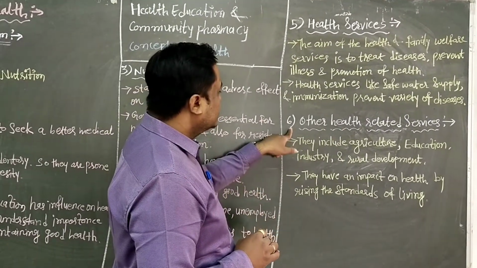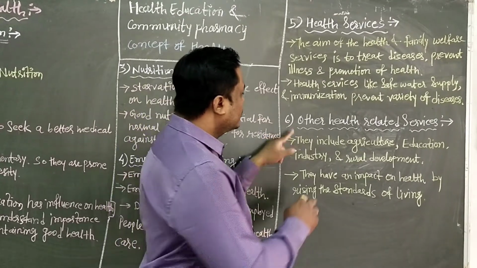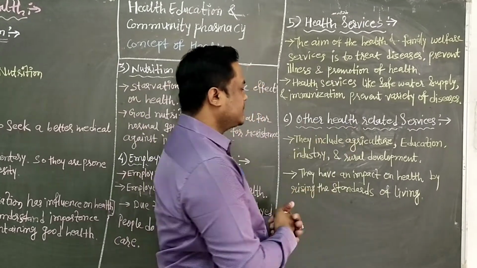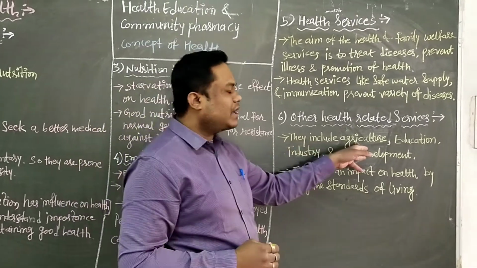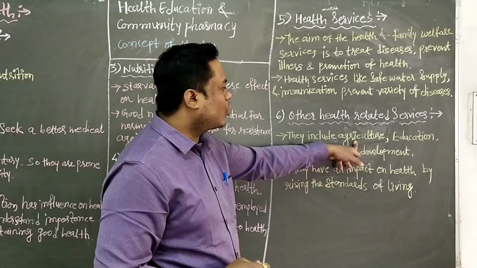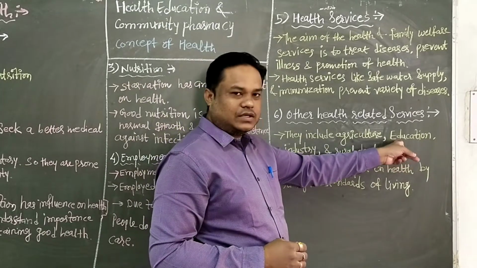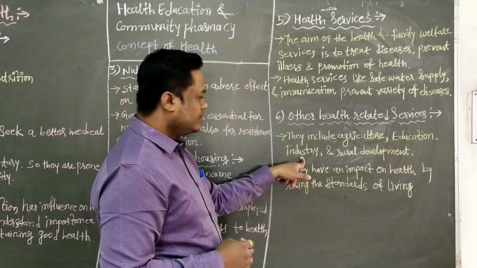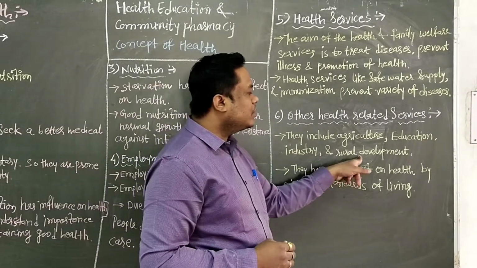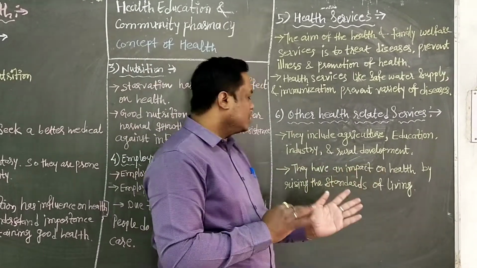Then the last, determination of health depends on other health related services. Other health related services include, for example, agriculture for proper nutrition, then education, educated about health services, then industry, and rural development. This is essential for good health.